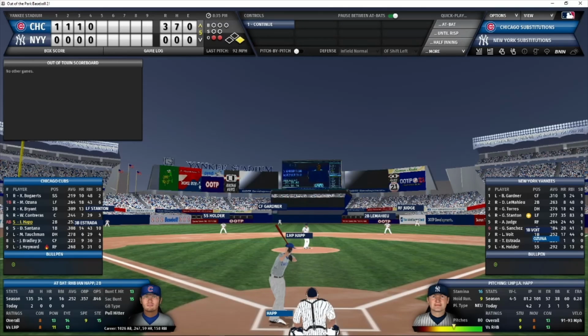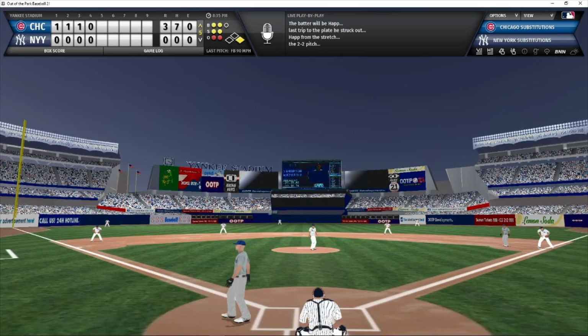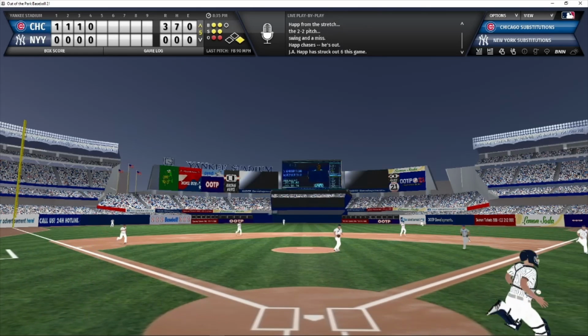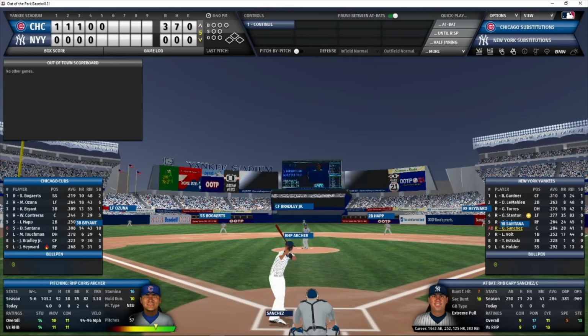Happ now coming up to face Happ for the 3rd time today. Happ is 0 for 2 against Happ. And here's a 2-2 pitch from Happ. And that is a swing and a miss for strike 3. Happ has struck out 6, 2 of which have been Happ. We go to the bottom of the 5th. It is a 3-0 Cub lead.